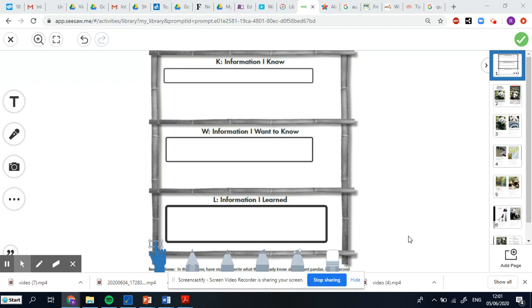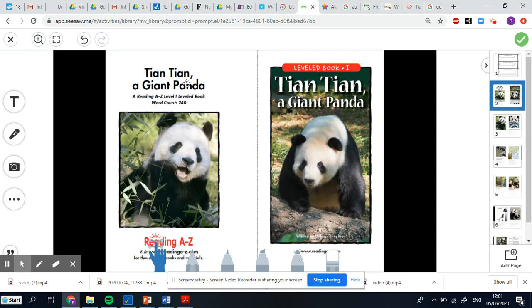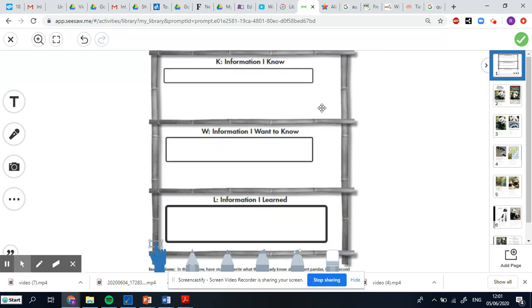So our activity today, we have to think before we actually read the text. So we're going to ask ourselves some questions. And to help us do that, we're going to use something called a KWL chart. And this is what a KWL chart looks like, okay? So the story that we're going to be reading about is about Tian, a giant panda. Okay, so that's the beginning of the story of the first page, but I'm going to go back. So before we start reading, there's 2 boxes we have to fill in. And then when we read the story, we go back to this KWL chart and we fill in the last box.